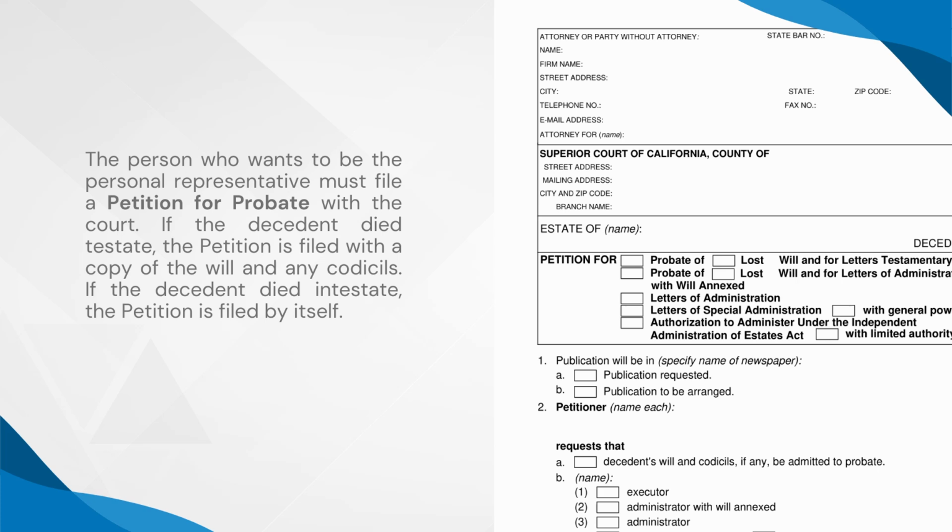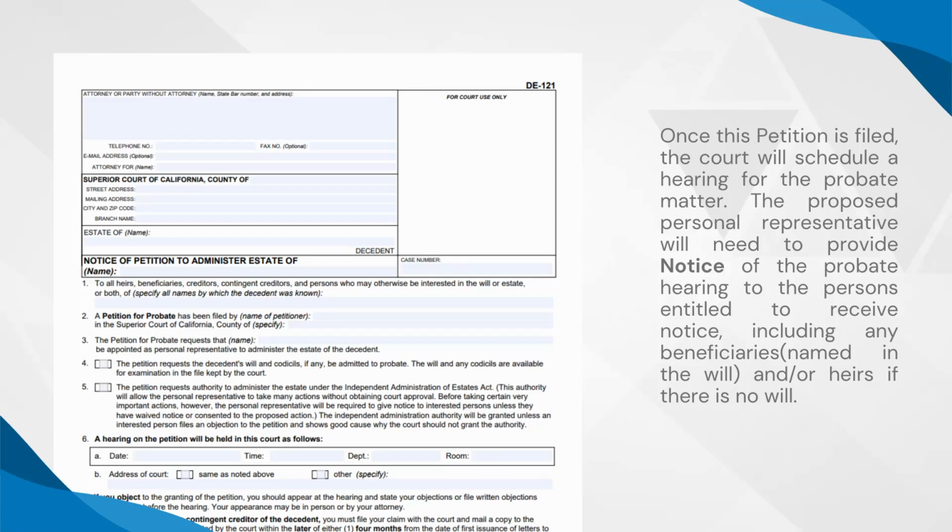If the decedent died intestate, the petition is filed by itself. Of course, that petition is filed along with the duties and liabilities of a personal representative, and in some courts, the notice of hearing. Once this petition is filed, the court will schedule a hearing for the probate matter.